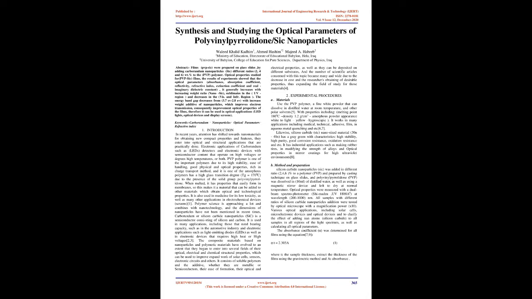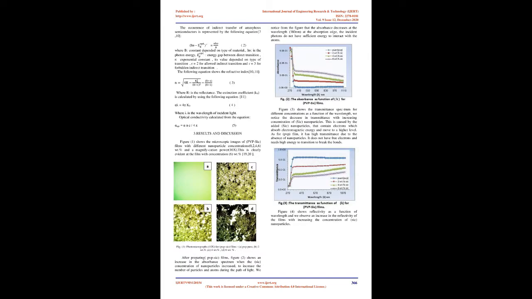1. Polymer science is approaching and combining a lot with nanotechnology, and the dimensions of nanoparticles have been discussed in recent times. Carborundum, or silicon carbide nanoparticles, SiC, is a semiconductor consisting of silicon and carbon. It is used in many applications, including those that need bearing capacity, such as in the automotive industry, and electronic applications such as light-emitting diodes, LEDs, as well as in electronic devices that require high heat or high voltages.